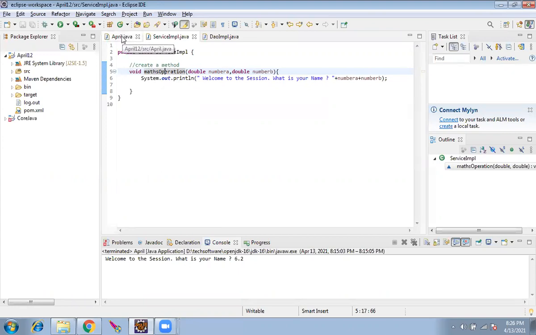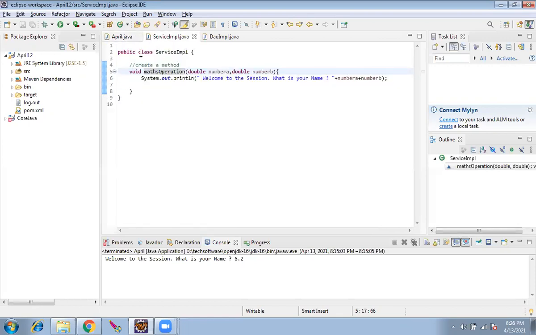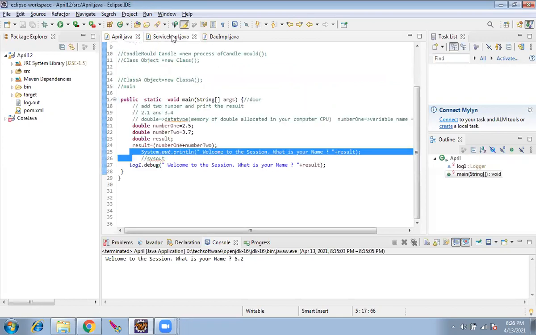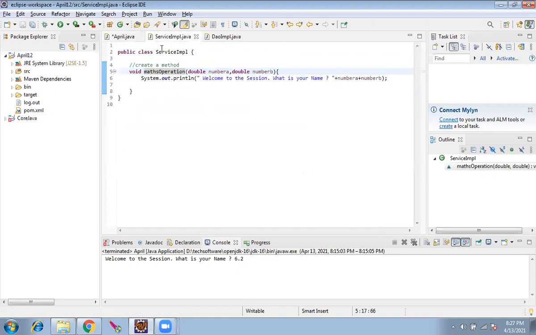Now what we have to do is call this function. Calling is different, I'll show you the difference. We have the variable here, we have the variable here. Now I'll delete this because I should not be doing the addition here. So yesterday I said one line, right? Class object equal to new class. You remember this? So we are going to use that here. Instead of class, we are going to give service. This is the class.